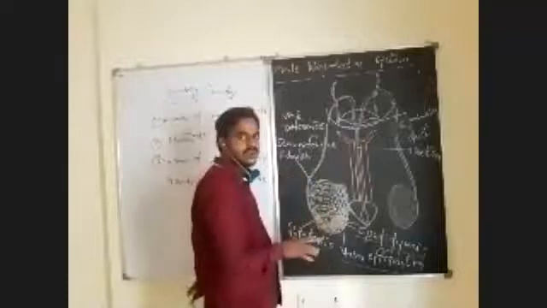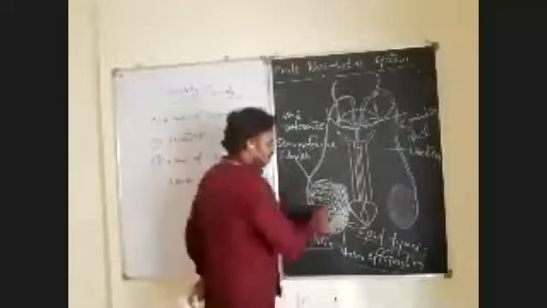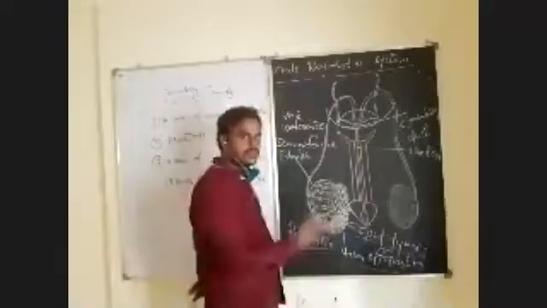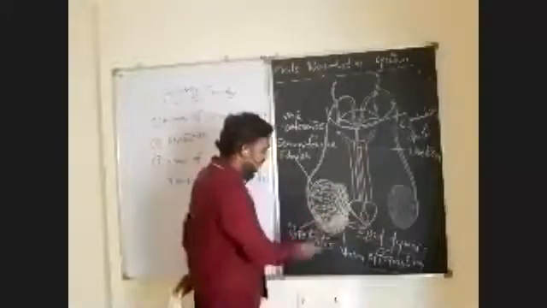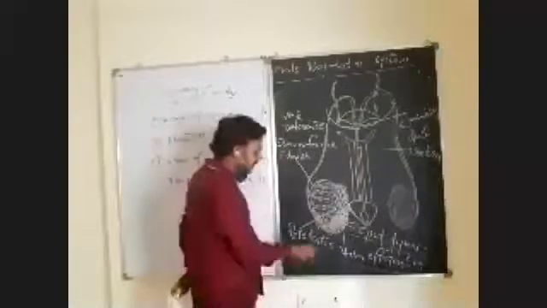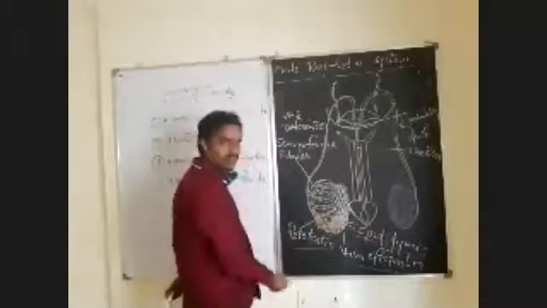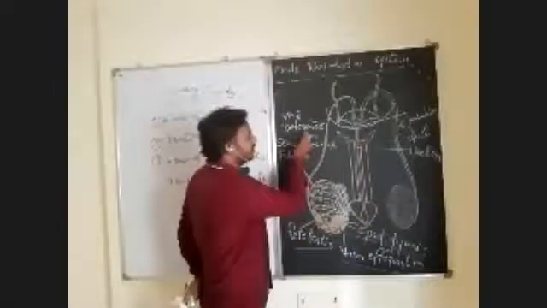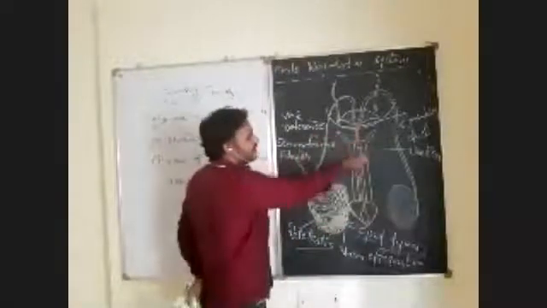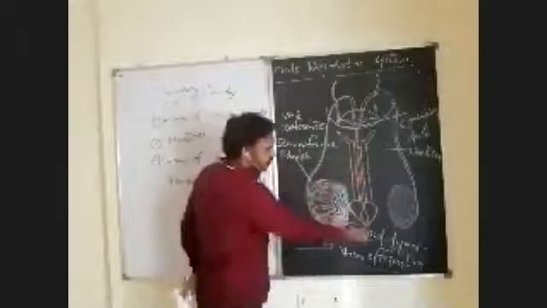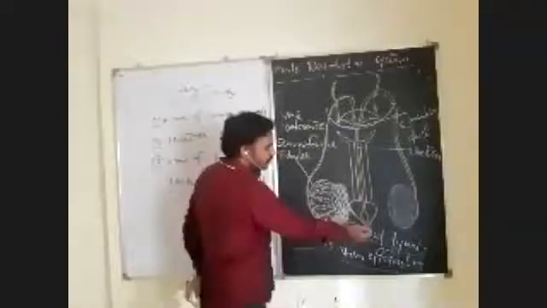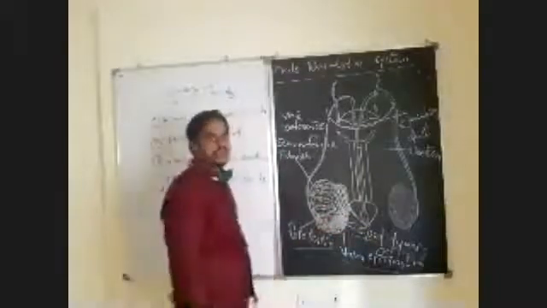The function of the accessory ducts is to transport and store the spermatozoa. The accessory ducts in the reproductive system are the rete testis, vasa efferentia, epididymis, vas deferens, ejaculatory duct, and urethra. This urethra will open at the urethral orifice or urethral meatus.